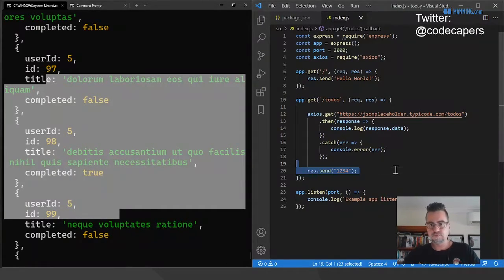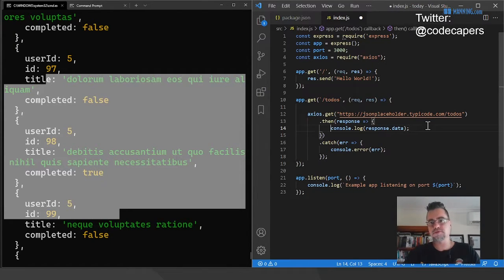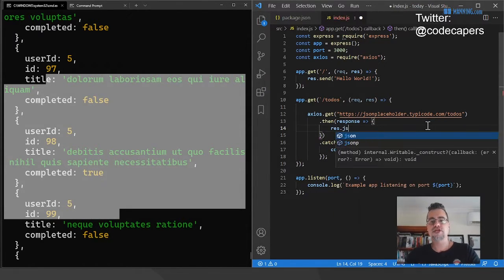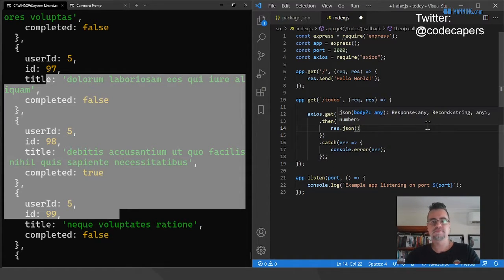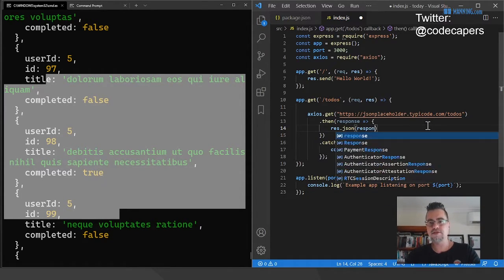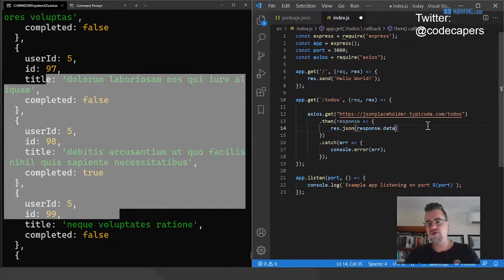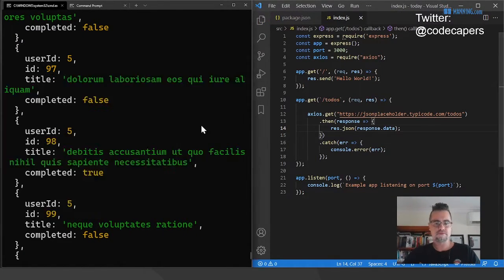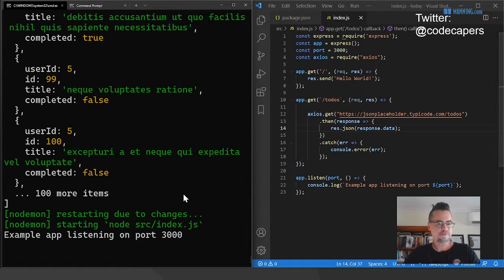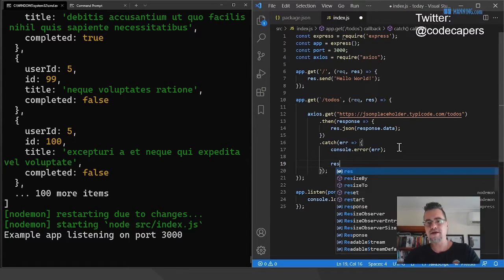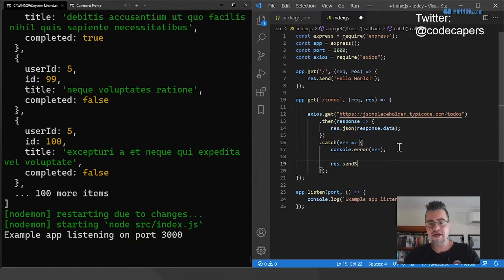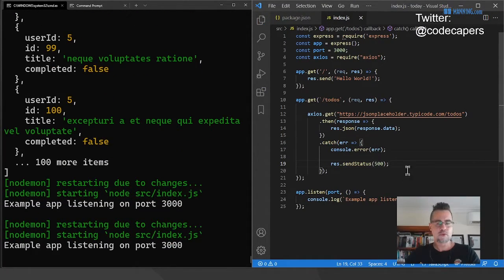Now what we want to do is send JSON back. So we're responding with JSON, and to keep it simple, I'm just going to return all the data. Actually, before I run this, just for completeness, if there is an error, I don't want to just leave the browser hanging. I want to send a status code of, you know, something went wrong in the server. Status code 500, which is part of the standard HTTP status codes. So I'll go back to here.